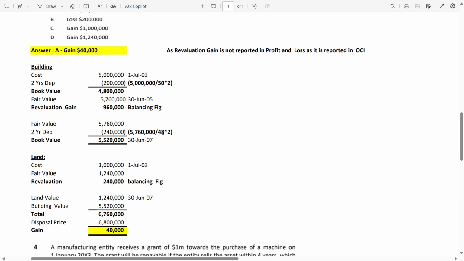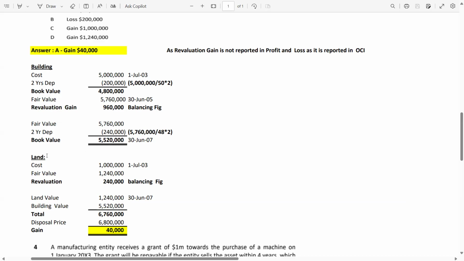48 multiplied by 2, because we are again calculating the 2 years depreciation. So 5.76 minus 240, you will get the book value on 30th June, 5.52 million. On this date, the disposal has been done. Still, you cannot compare this book value with the disposal proceeds, because the disposal proceeds were for the overall property.